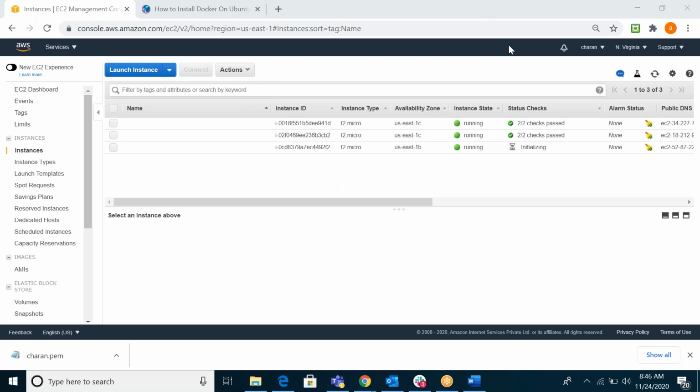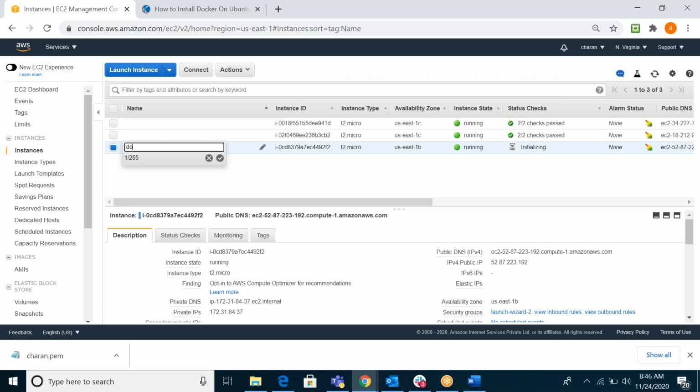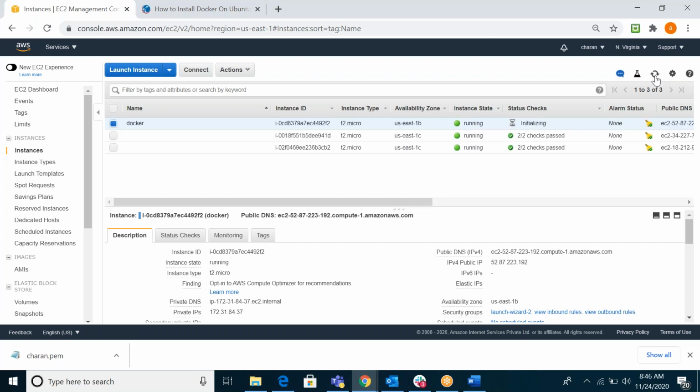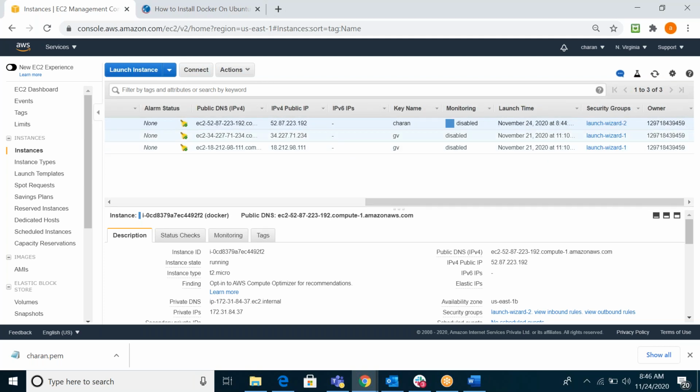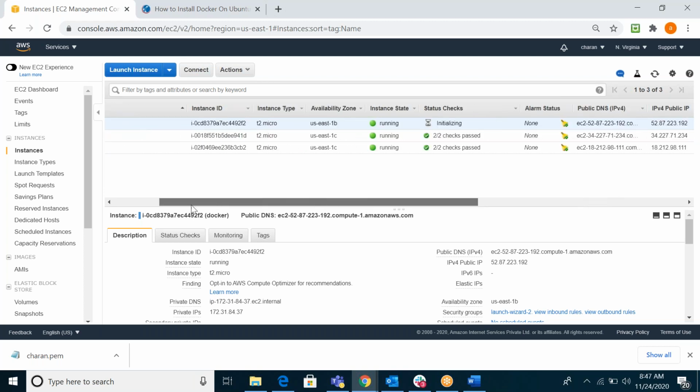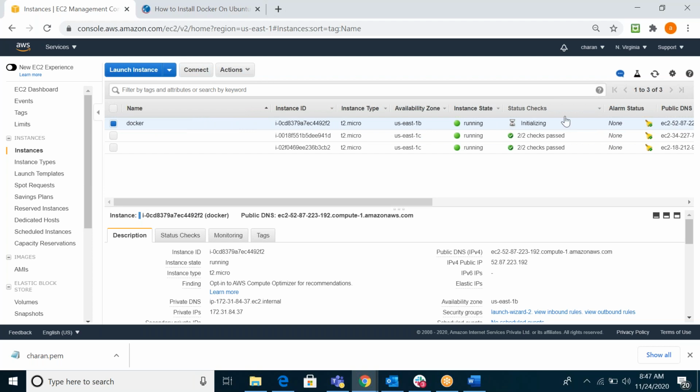Which server? I think this is the one. I'm naming the server Docker. Here you can see, when you launch, you can also see under the key what key you're using. It's still initializing.